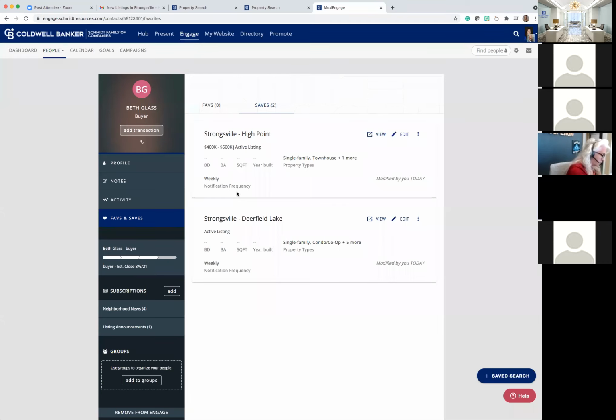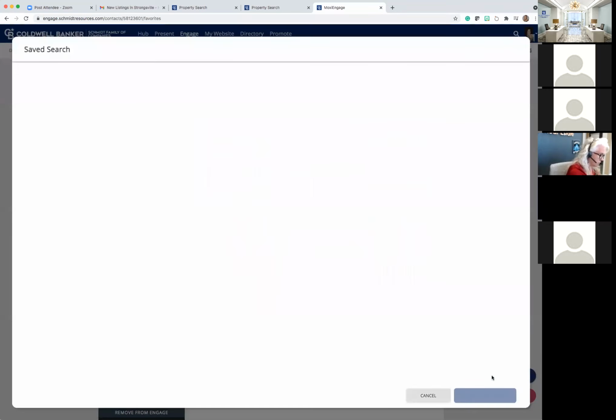For Stephanie to make this for her, it only took a couple of seconds. So what we're going to do to create the new search here is come to the bottom right-hand corner. You should all see this blue button with the plus sign that says Saved Search. This is to create a new saved search for your client. I'm going to click this button.